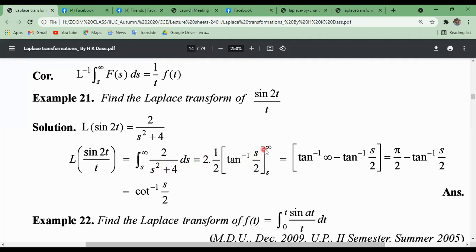Now putting the limits, tan inverse infinity minus tan inverse s by 2. Tan inverse infinity means what? 90 degrees, where tan is undefined. So pi by 2 minus tan inverse s by 2. This is actually the result. This means cot inverse s by 2, because tan inverse s by 2 plus cot inverse s by 2 equals pi by 2. You must know this from the inverse trigonometry chapter. You can write this result also.